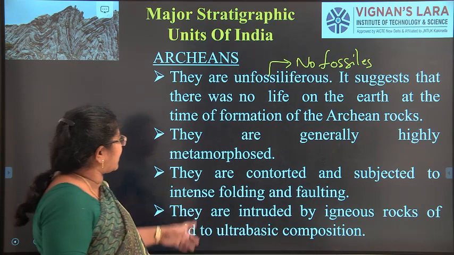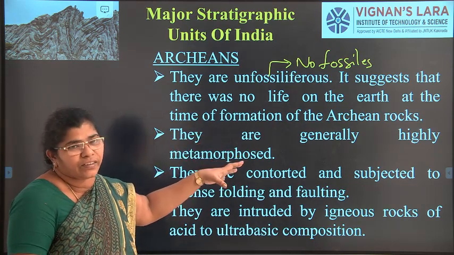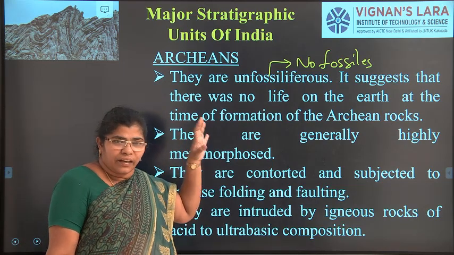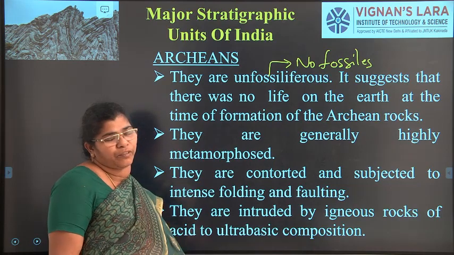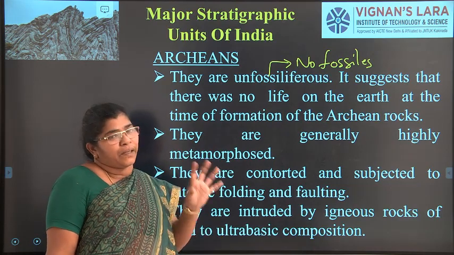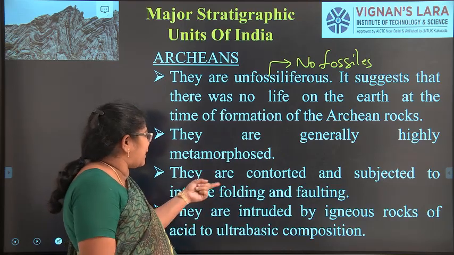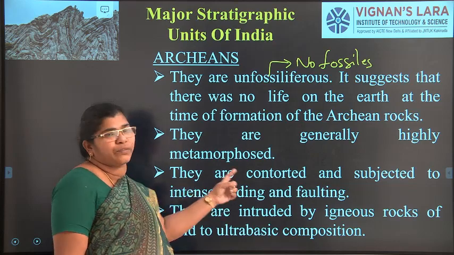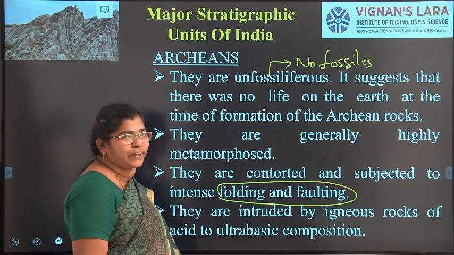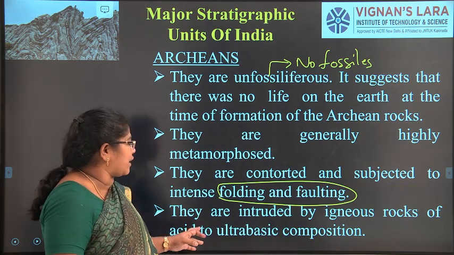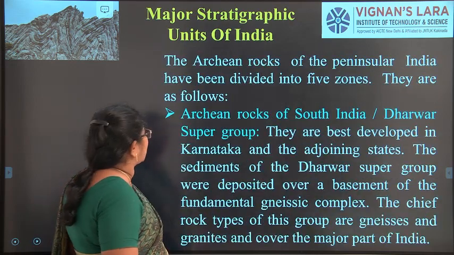The second is that there was no life on the earth at the time of formation of these Archean rocks. Life was not available in that part, and they are also generally highly metamorphosed. What is metamorphosed? Metamorphic means a complete change of property has happened, and they are contorted and subjected to intense folding and faulting. This is another major thing. The main weakness found in this type of rock is folding and faulting, and they are intruded by igneous rocks of acid to ultrabasic composition.